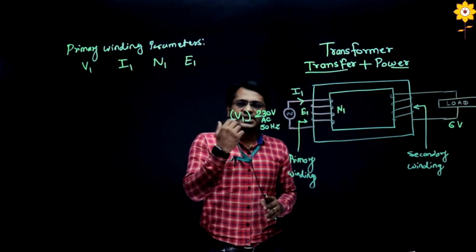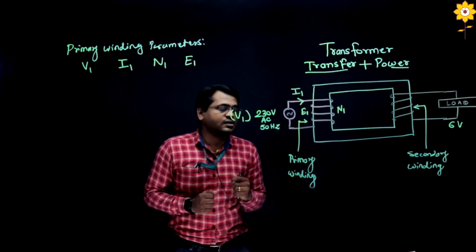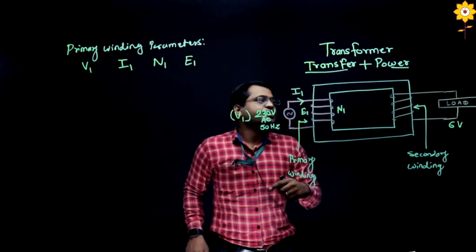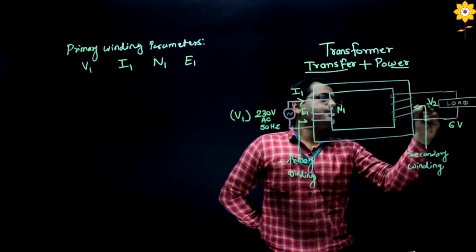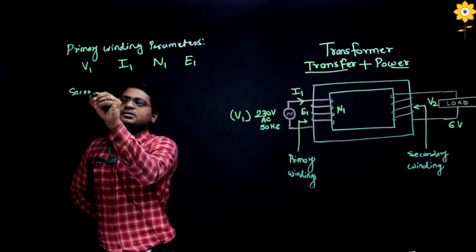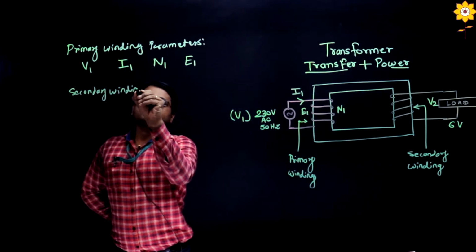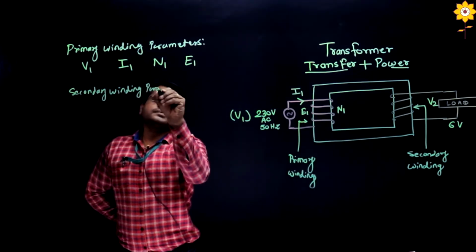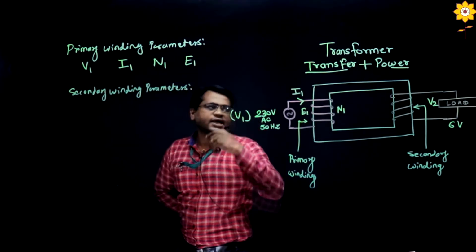So similarly, these are the primary winding parameters. We can shift to secondary winding parameters. The output voltage is denoted by V2. I will write here secondary winding parameters. Obviously these two are analogous.